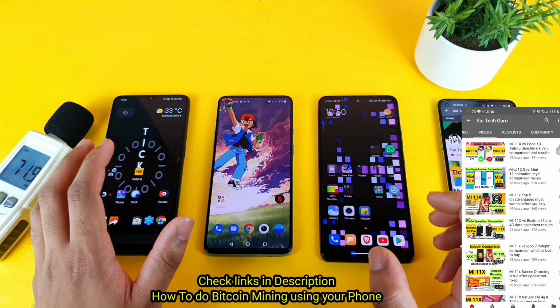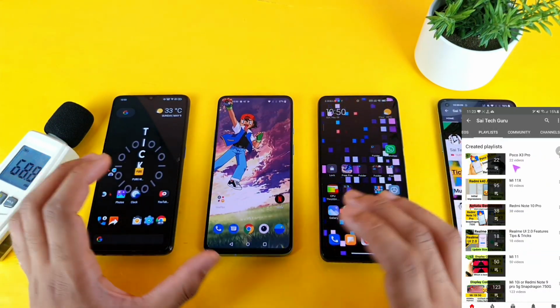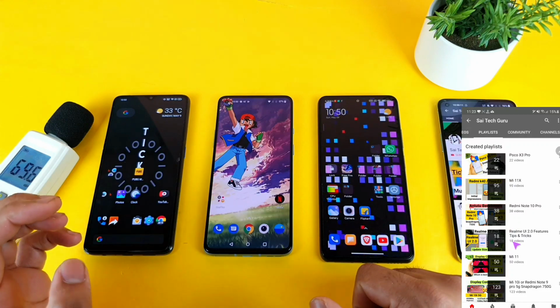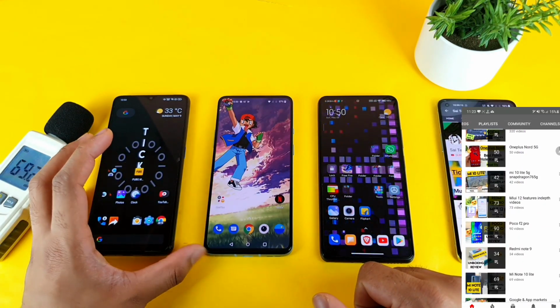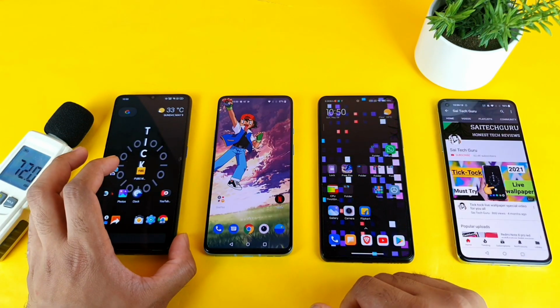And these three phones have the dual stereo speaker setup and Dolby Atmos as well. So let's see which phone will be having the better quality and better output in terms of the sound quality as well. That is what I'm going to test in this entire video.